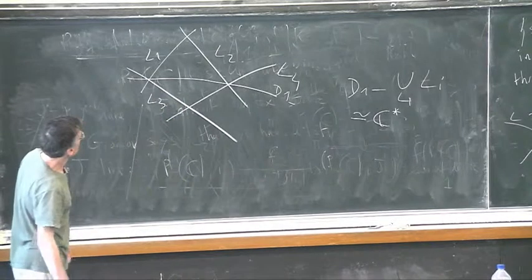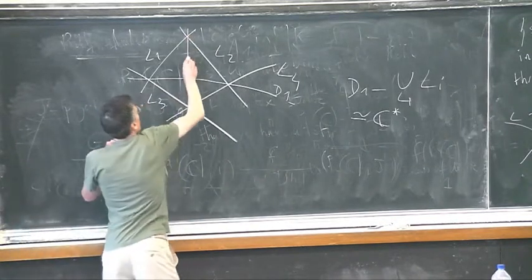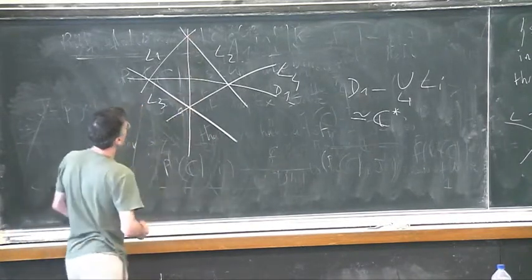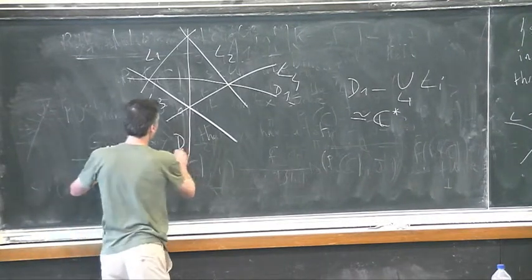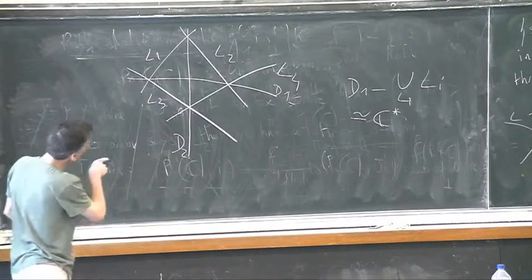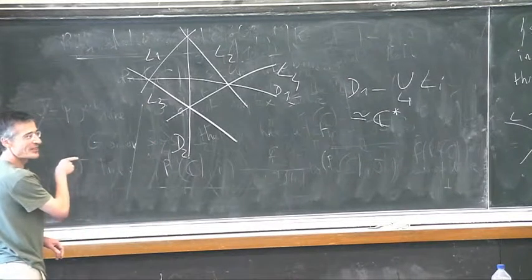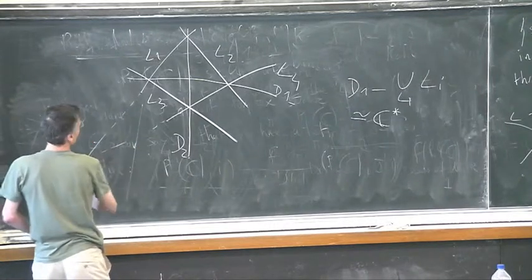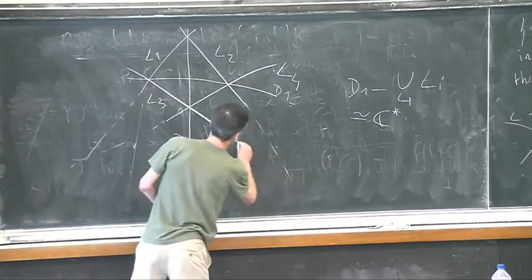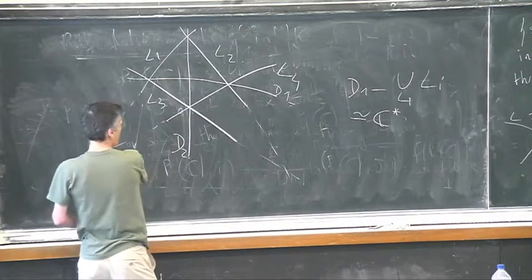This is one of the diagonals. The other is that one. And so this is D2. And the other one is less easy to draw, but you have to prolong, and you get something like that.